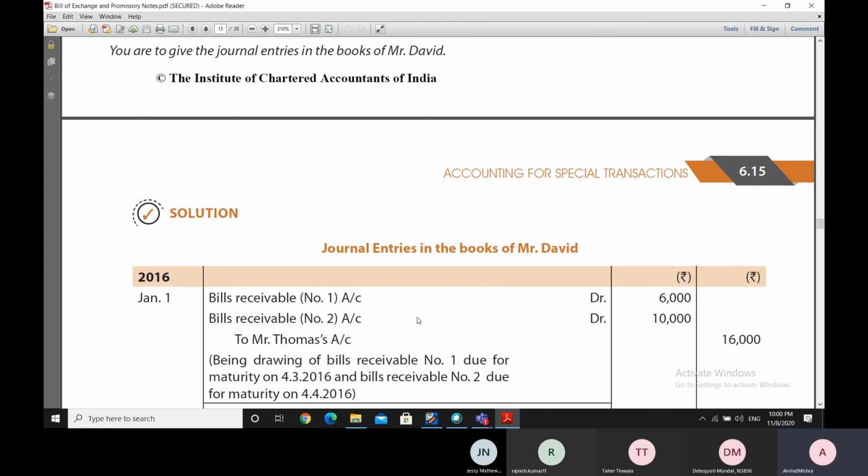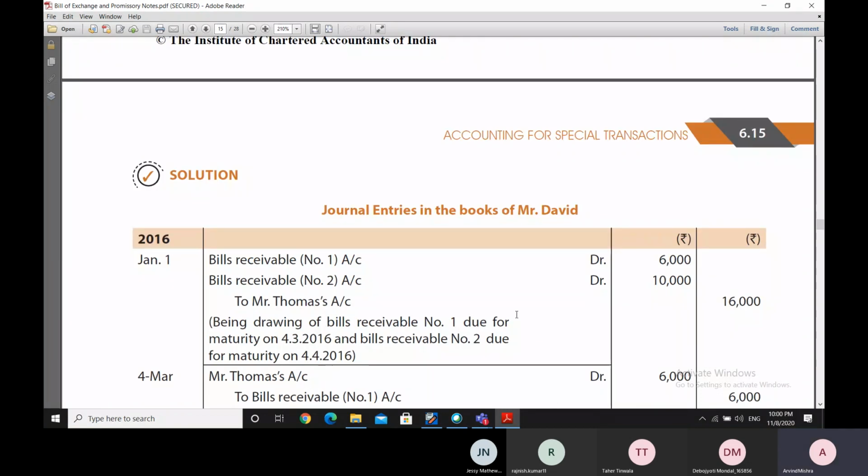So let us see. There are two bills receivable in the books of David. One bill is the bill receivable number 1 for 6,000 rupees. So debiting the bill receivable account for 6,000 rupees. The second bill is the bill receivable of 10,000 rupees. And against this, Mr. Thomas's account is being credited because these bills are accepted, and Mr. Thomas's account is credited because these bills were drawn on January 1.